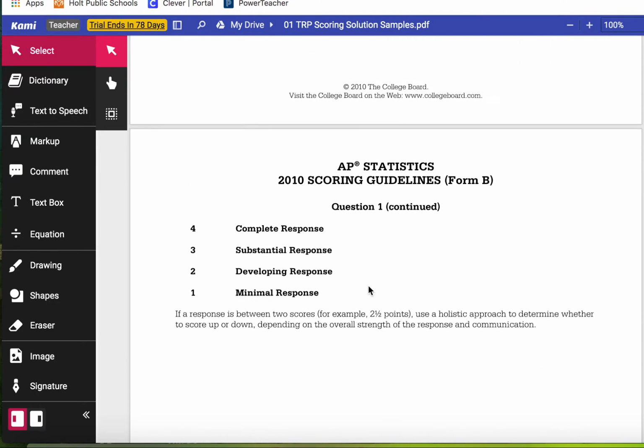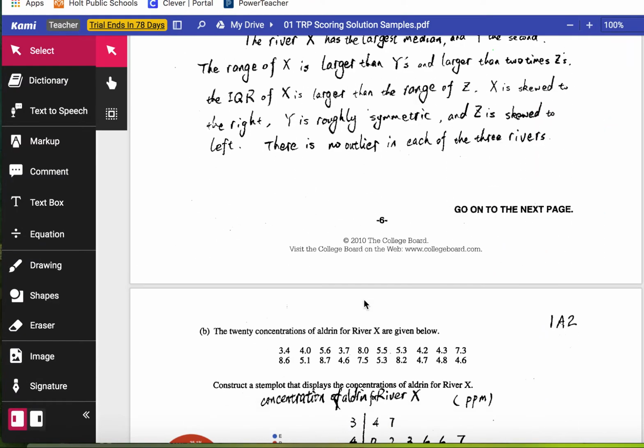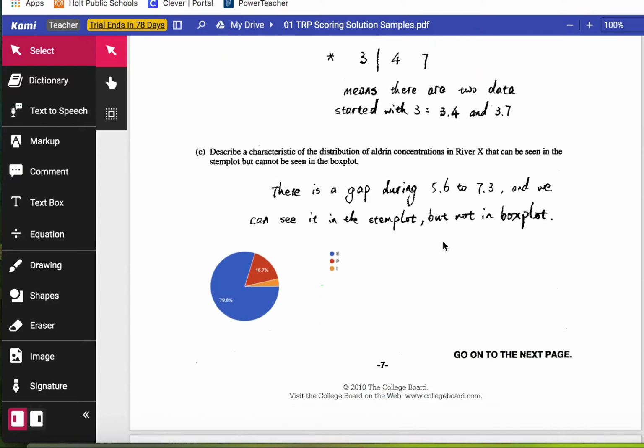If I go back up here to the scoring guide, essentially correct is if the response includes a recognition of the gap in the stem plot and gives an indication of where the gap occurs, or if it comments on bimodality, which means two peaks or two clusters, and specifies where those clusters occur. This kid did a perfectly fine job saying there is a gap from 5.6 to 7.3. This is essentially correct, full credit in this case.